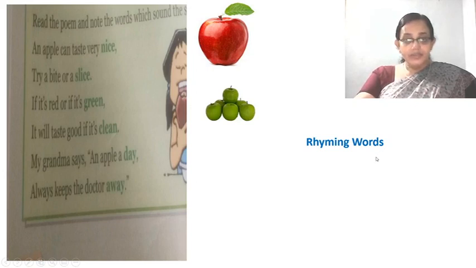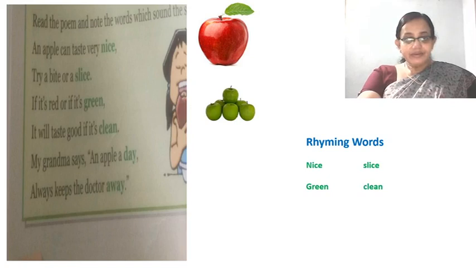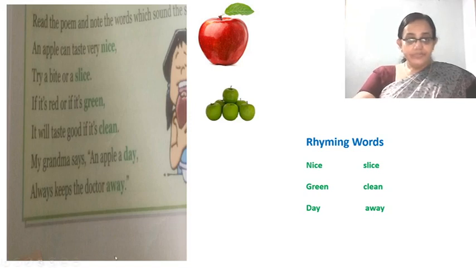Rhyming words. So here is the list. Nice, slice. Green, clean. Day, away. So 1, 2, 3. 3 rhyming words are there on this page. So you have to practice reading. Don't write, not required. Only you have to read. And you have to find out rhyming words. Now let's go to the next page. So here, what have you learned?